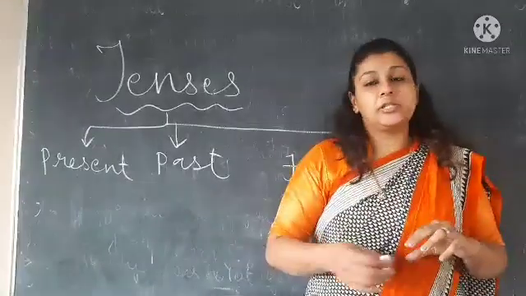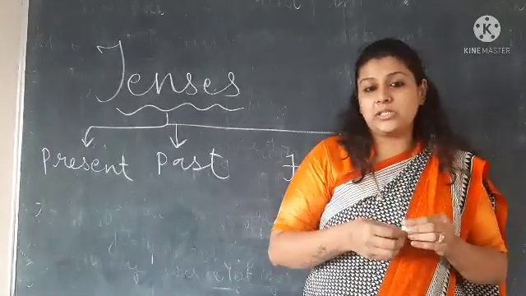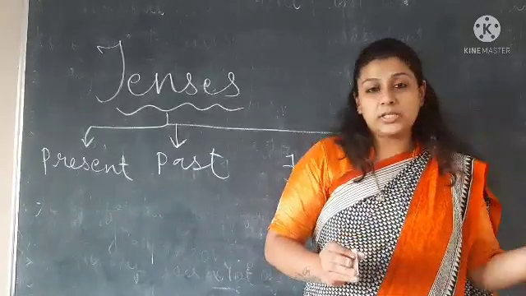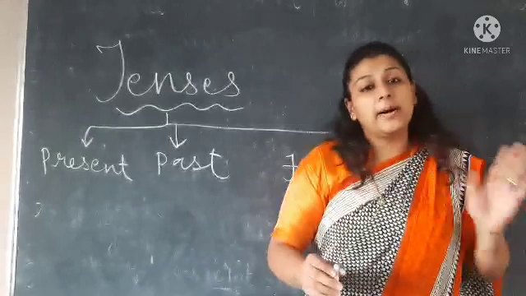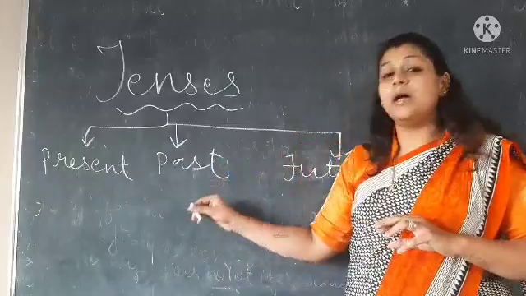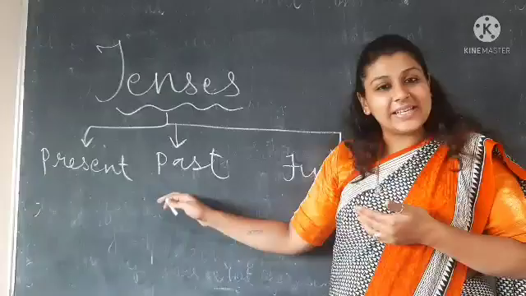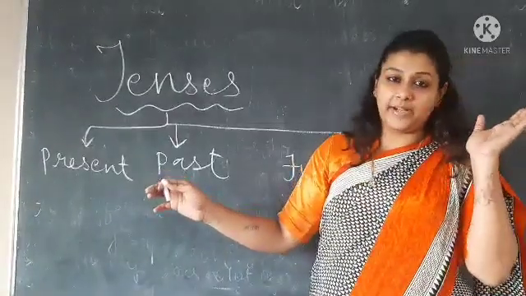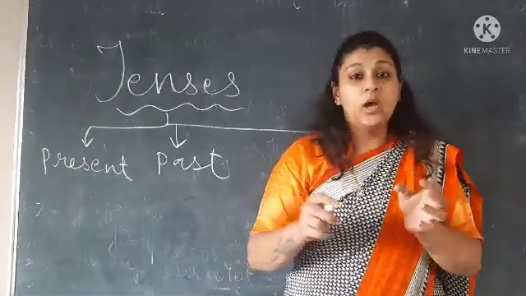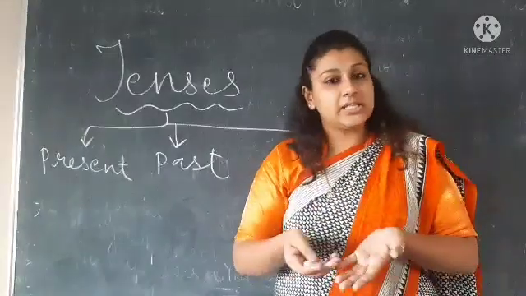Now what is past tense? Past tense is what we call it where the action has taken place in the past, it is already done, it has already completed. The action which has already been completed comes under past tense. The time which has already passed is called past tense. Yesterday I went to market. So kal मैं गई थी, yesterday. So the main word we have to remember is yesterday. When in a sentence it comes yesterday, that means kal, जो हो चुका कल. So that is again the past tense.